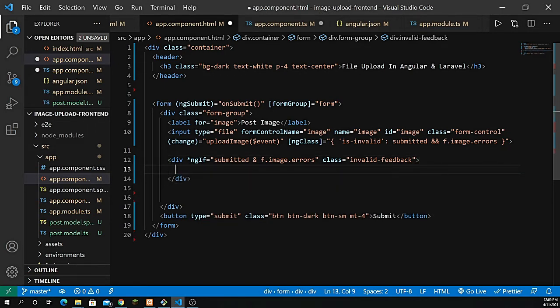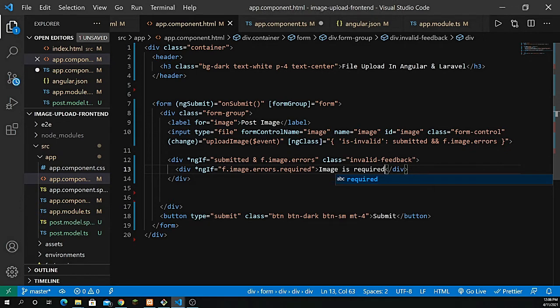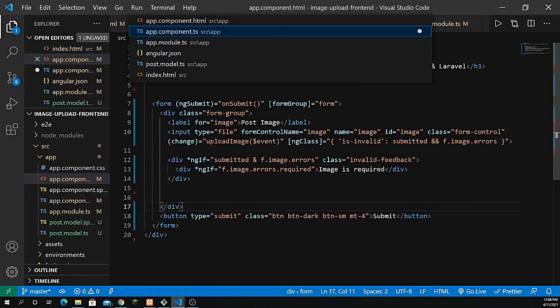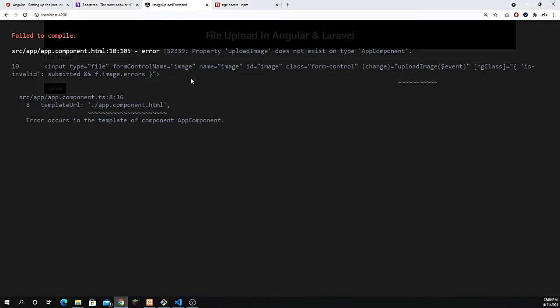So let's define another div here, and that should again have the ngIf directive. We have to see if that contains some error, so f.image.errors.required, because it's a required field, so we have to show a message that image is required. All right, I hope that's it for now. Let's go back here, and it's still going to show us the error. It says that uploadImage event is not defined.